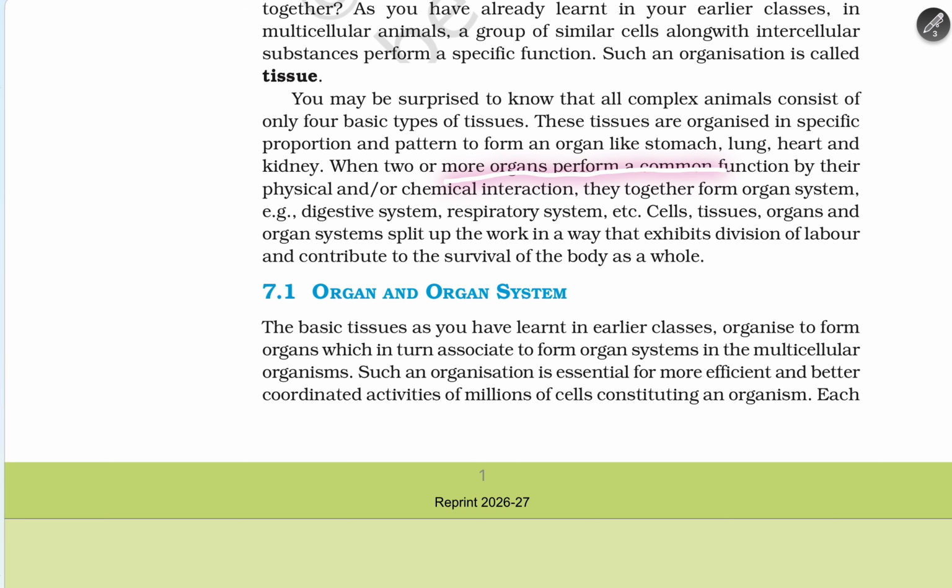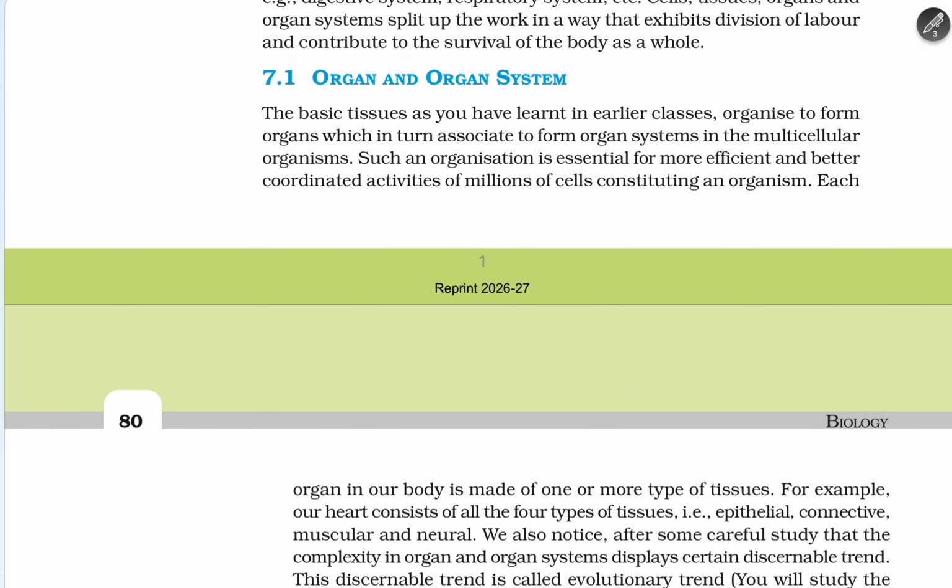When two or more organs perform a common function by their physical or chemical interactions, they come together to form an organ system, such as the digestive system, respiratory system, etc. Cells, tissues, organs, and organ systems work in a way that exhibits division of labour, contributing to the survival of the body as a whole.